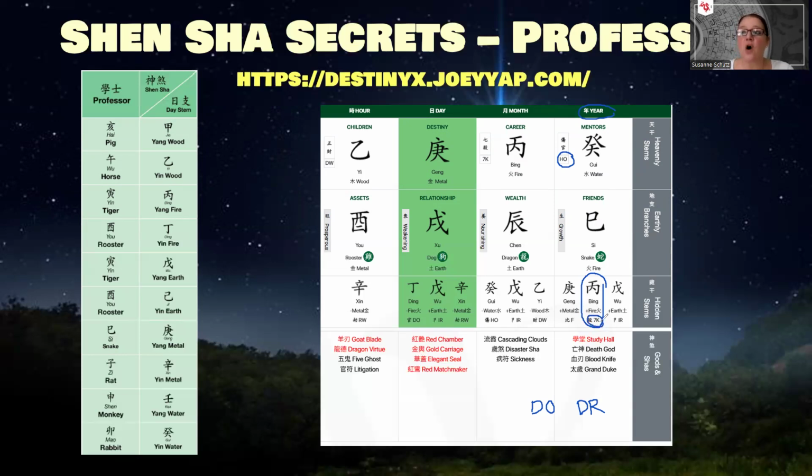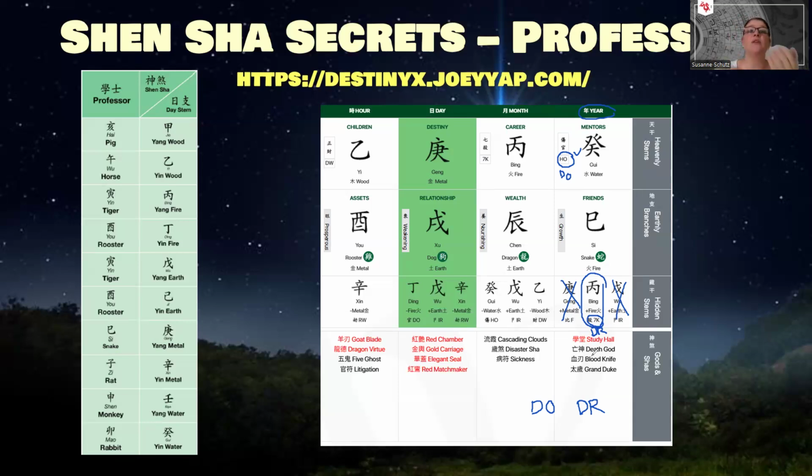So you focus on only two positions or two locations, the one up here and the main Qi. We're not interested in the sub Qi. If you only have two hidden stems, then you focus on the one on the left, the one that is written in a slightly bigger font. And if you only have one, then obviously you focus on that one. So check whether you have a DO or a DR. Maybe you've got a DO up here and a DR at the bottom. That is ideal. That is really, really great. But even one of them is already good.